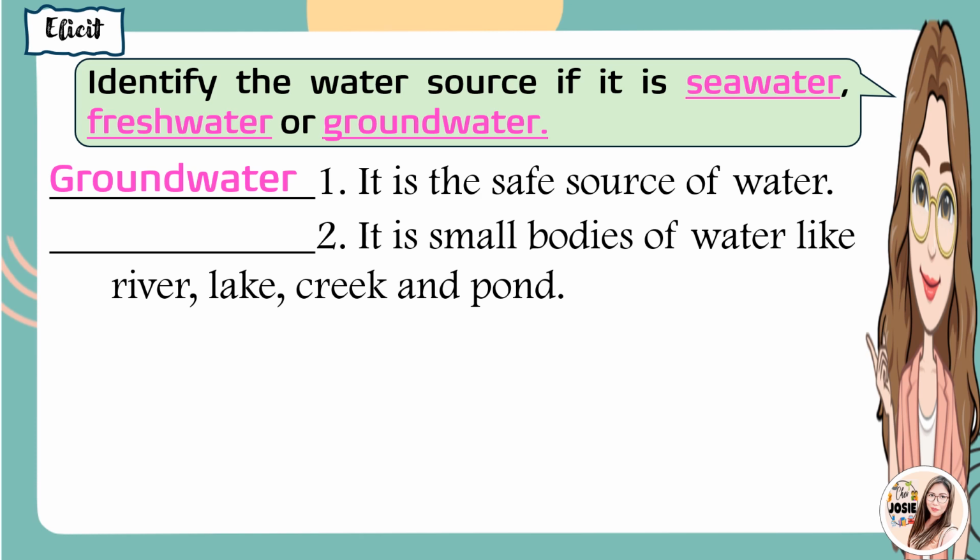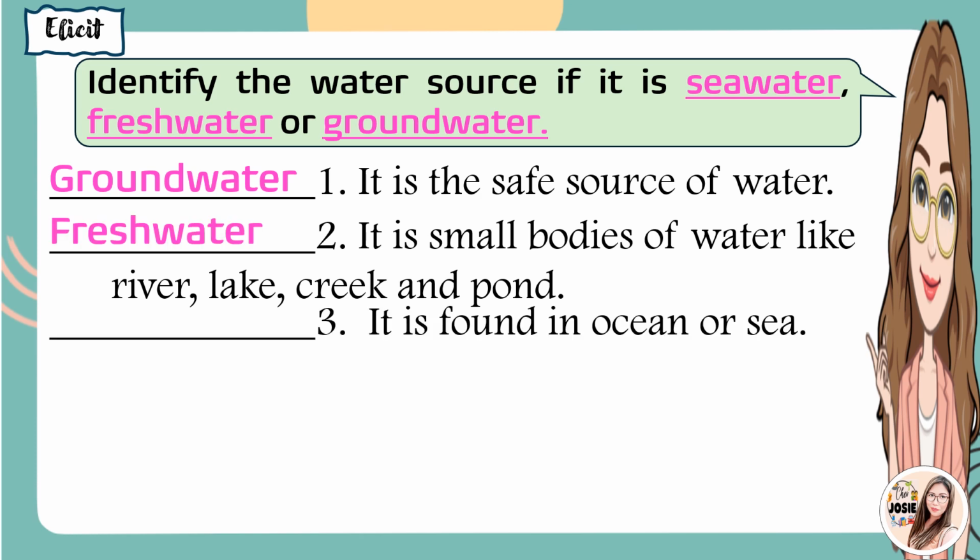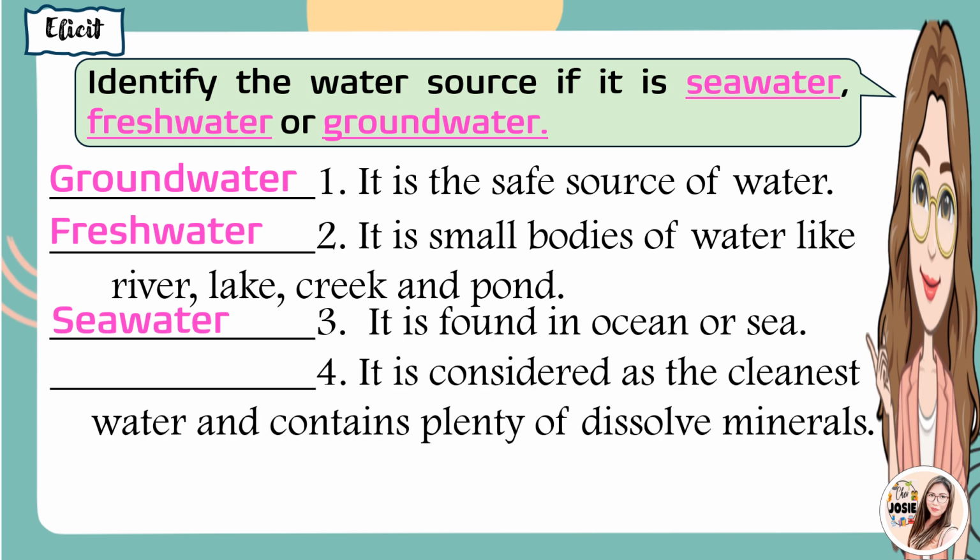The correct answer is fresh water. Number 3, it is found in ocean or sea. What's the correct answer? You're right, it is seawater. For number 4, it is considered as the cleanest water and contains plenty of dissolved minerals. The correct answer is